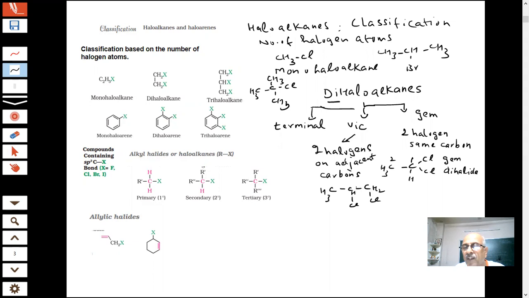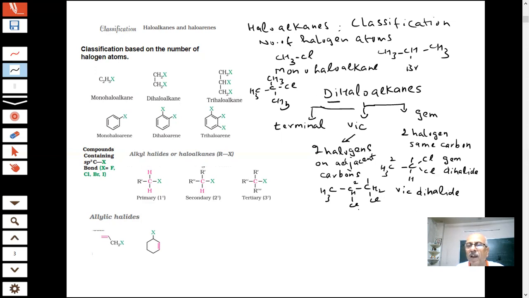These carbons are adjacent, 1, 2. Carbon and next carbon, when they have halogens, what will this be called? This was a gem dihalide; this is a vicinal dihalide.